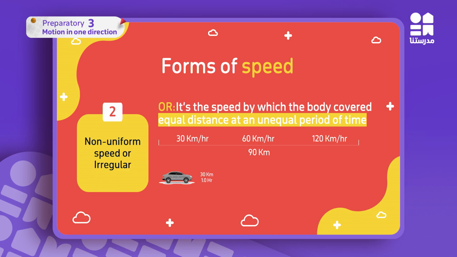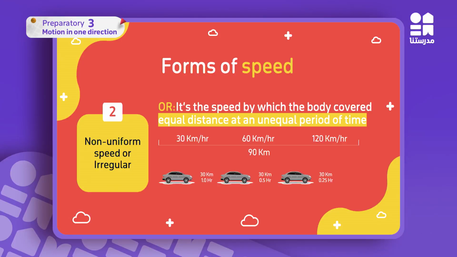The same car. But in this example, I'm going to fix another factor. In the first example, we fixed the time. Every 10 minutes or 10 seconds, I change my distance. Here, look at the car. In the first hour, the car covered 30 kilometers. In the second hour, the car covered 60 kilometers, but in 1.5 hours, in half an hour, and it covers in a quarter of an hour 120 kilometers.